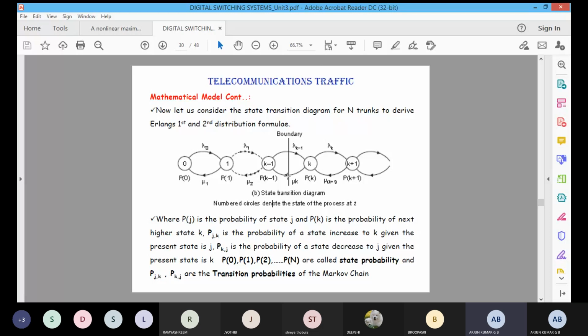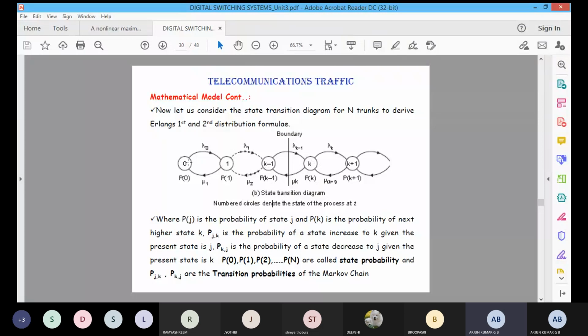Initially I told you that in a particular time interval, either a call will arrive or a call will be terminated, in that time duration represented by beta. Suppose the call is terminated, it goes to the k minus 1 state. The probability of this death process is represented by P of k minus 1. Okay, like that it will be going on.